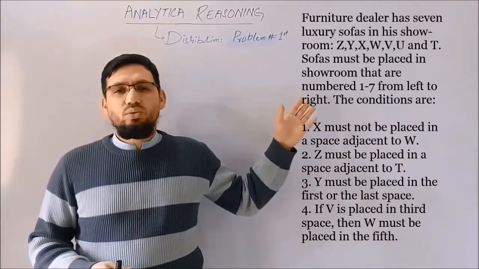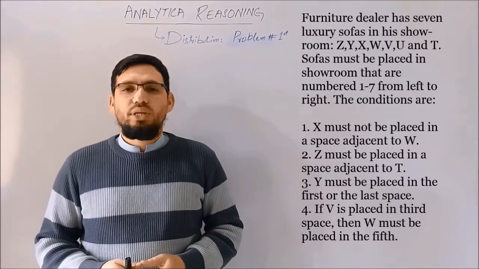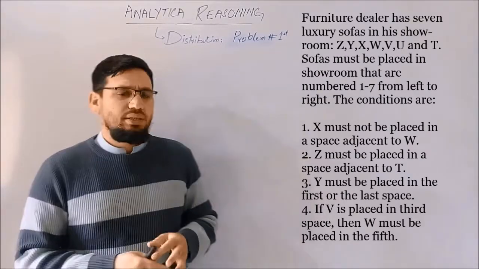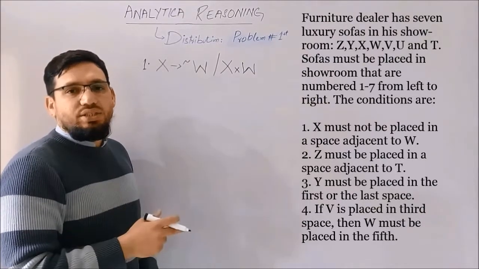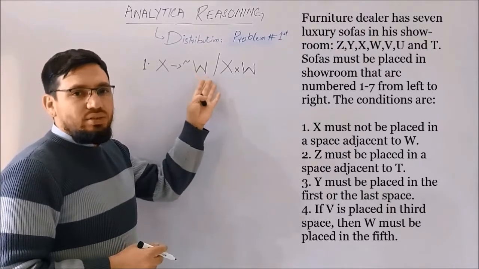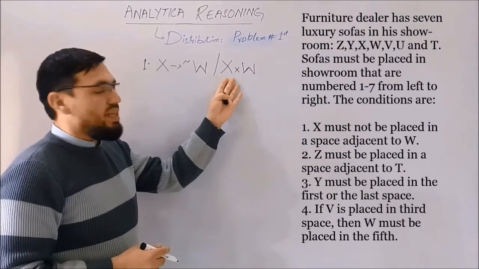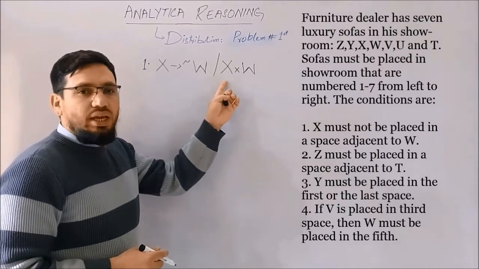The first restriction we have is that X must not be placed adjacent to W. Let me symbolize it first. You can see clearly that I symbolize this restriction in 2 different shapes. The first one is X implies not W and the second one is X cross W, as some of the books mention this as well.